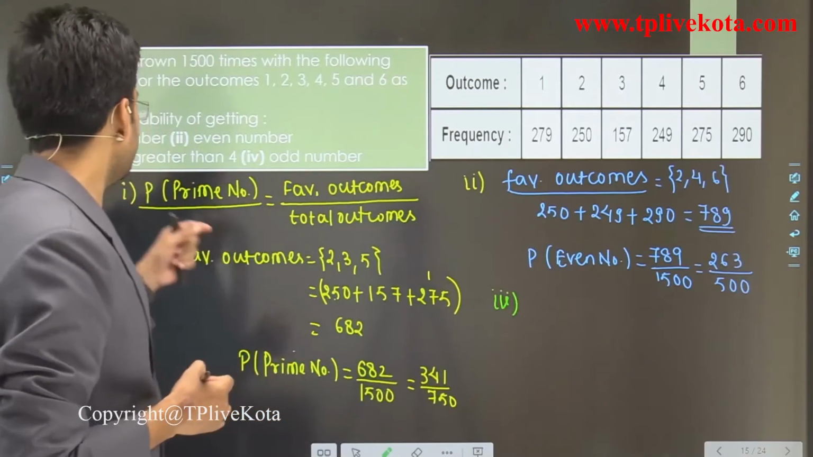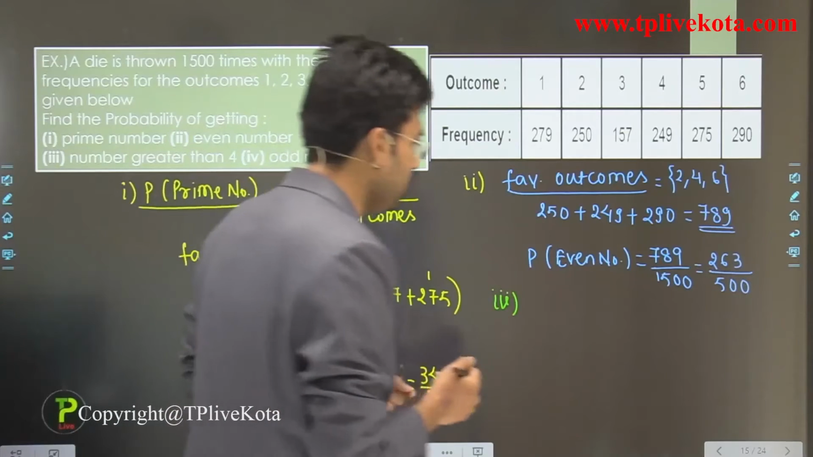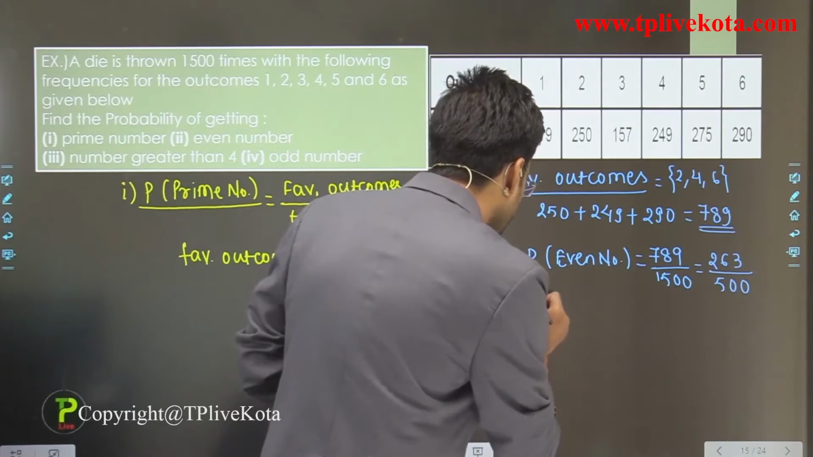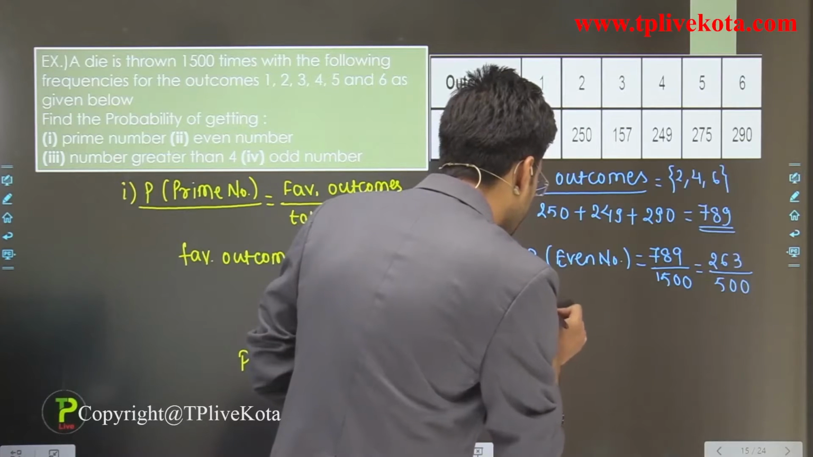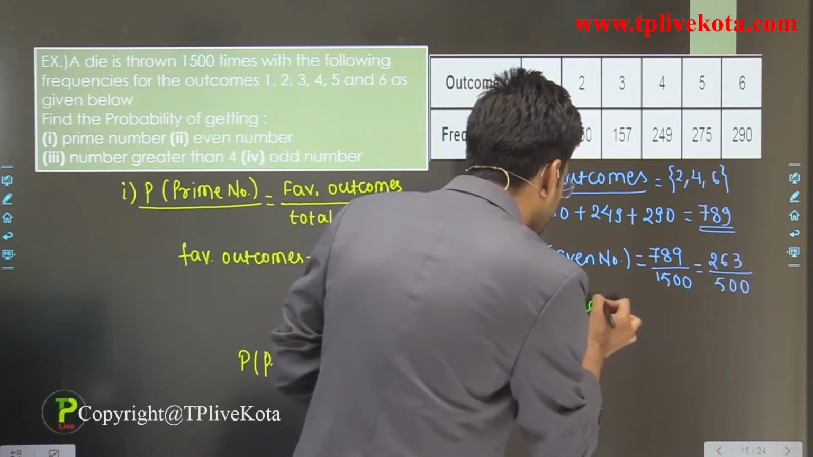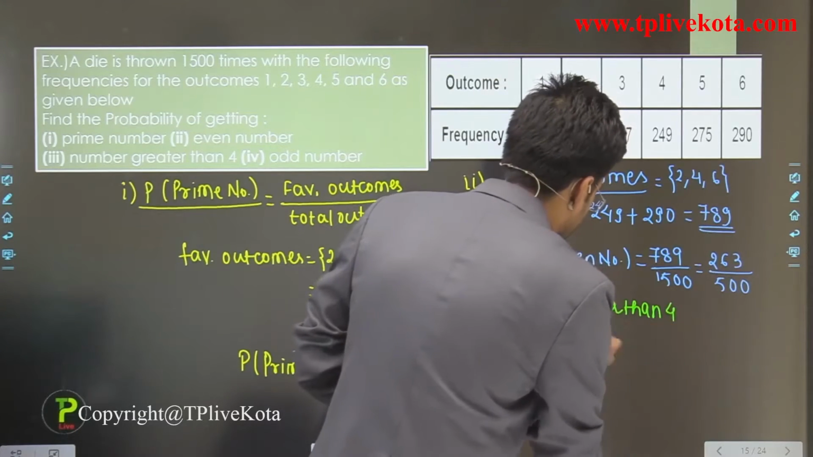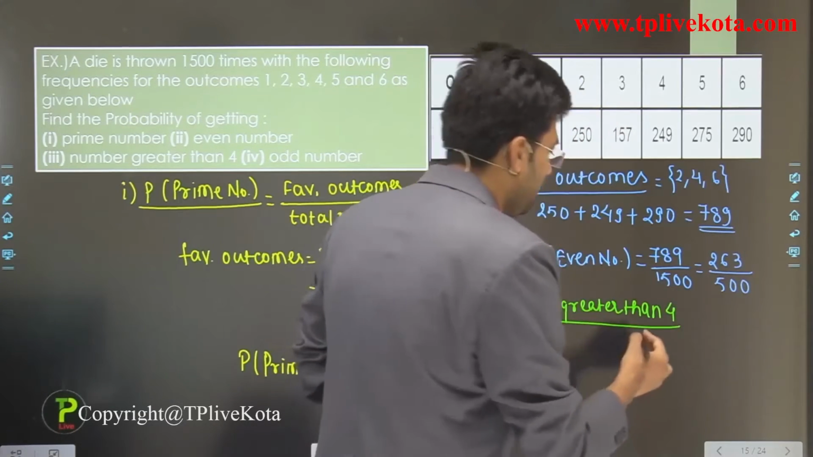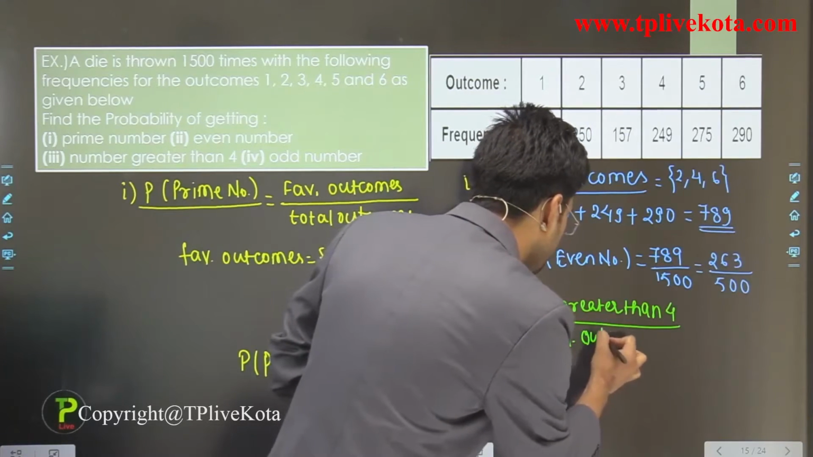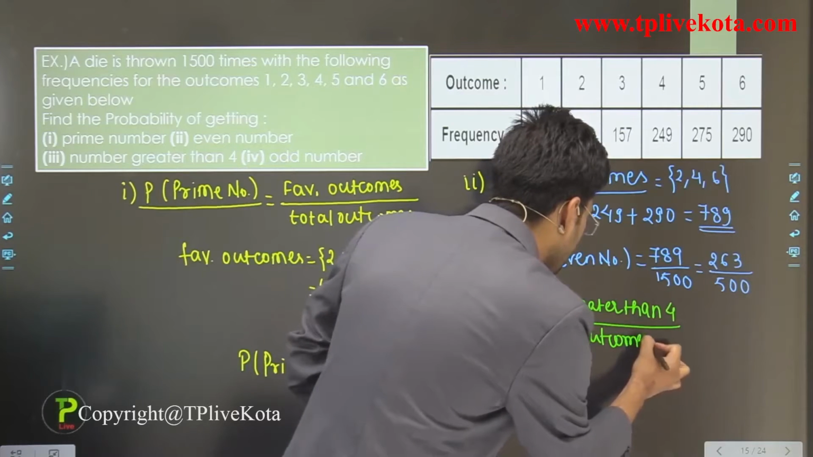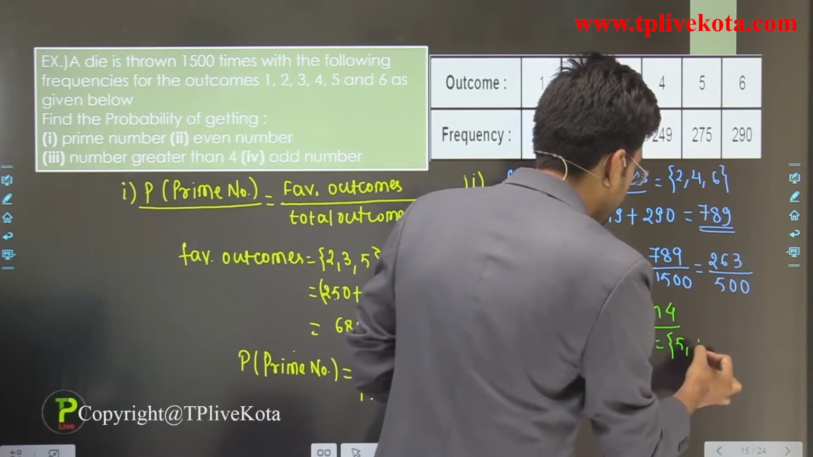In the third question, it is given that the number is greater than 4. So the favorable outcomes are 5 and 6.